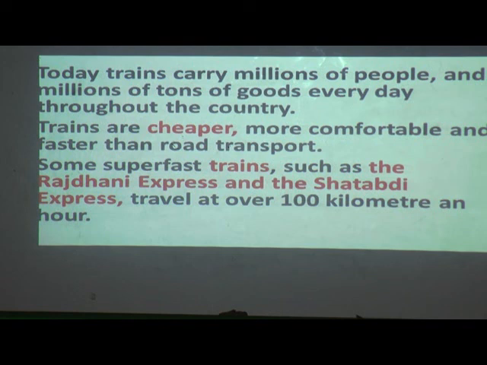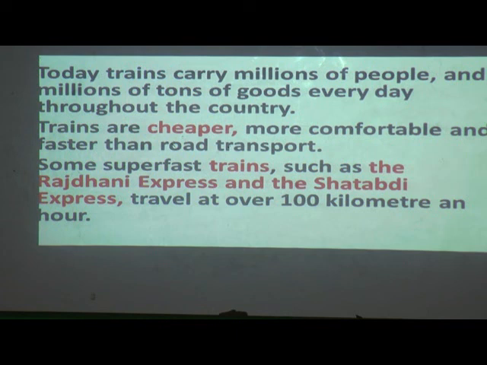In a train, you can see so many bogies, so many boxes, isn't it? In one train, a large number of people can sit and travel from one place to another place. Another different type of train we have is only goods carrying, for example cement or other vehicles. Any different type of goods, raw materials, can be carried. So millions of tons of goods can be carried every day throughout the country.